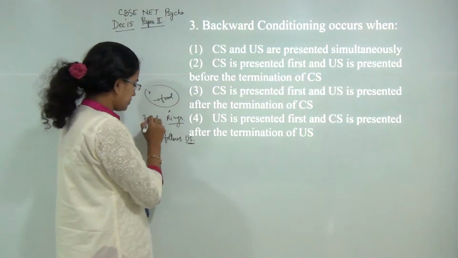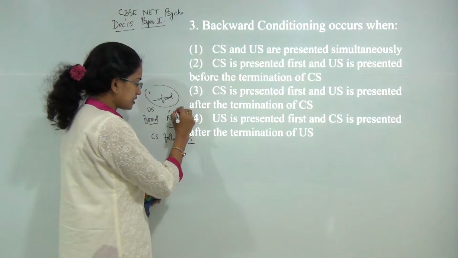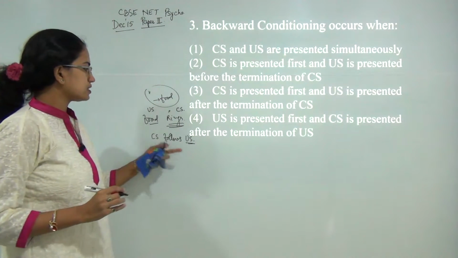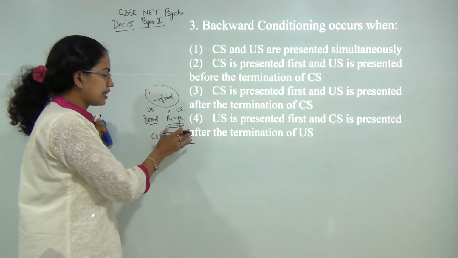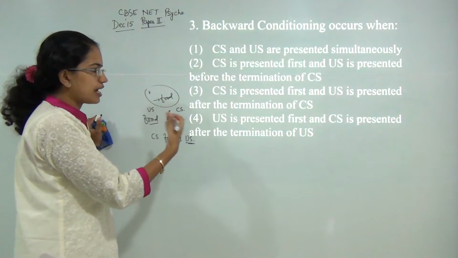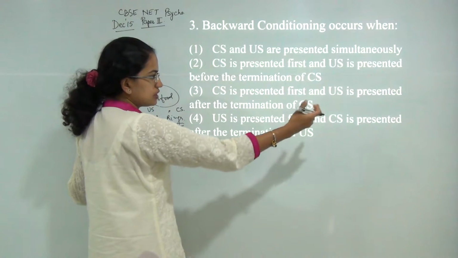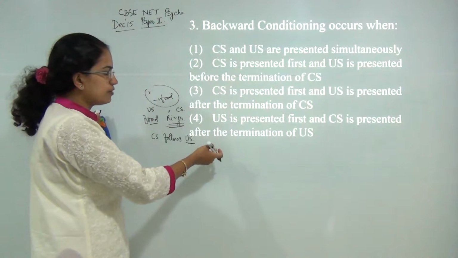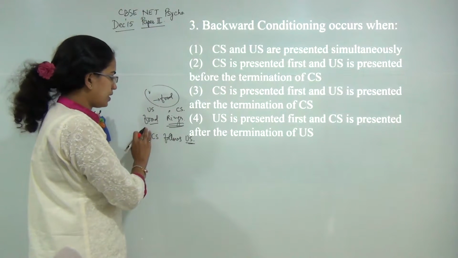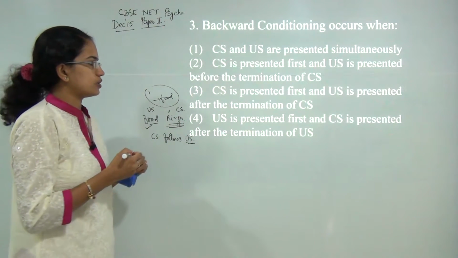So the unconditioned stimulus here is the food and the conditioned stimulus is the bell that rings. The unconditioned stimulus is presented first, and the conditioned stimulus is presented after the termination of the unconditioned stimulus. So you present the food, and after that the bell rings.